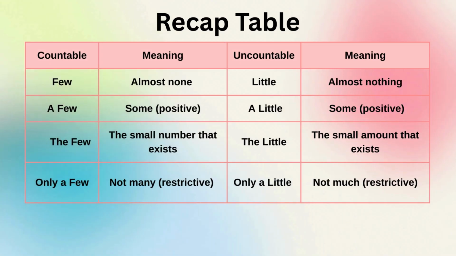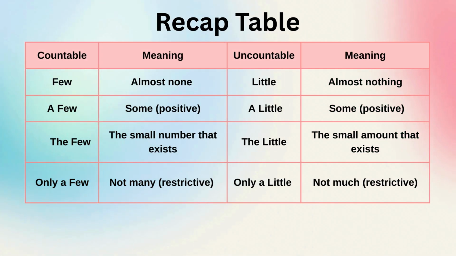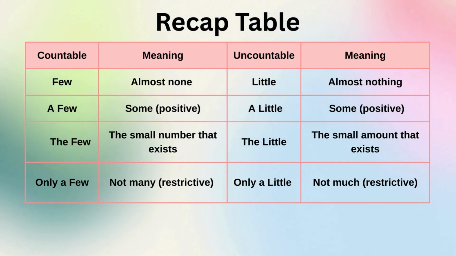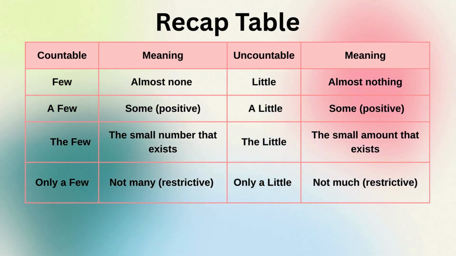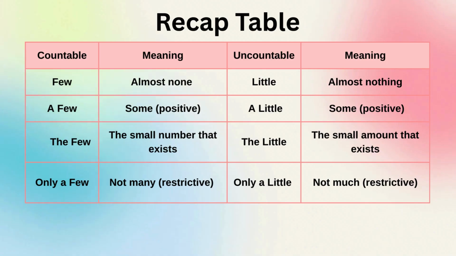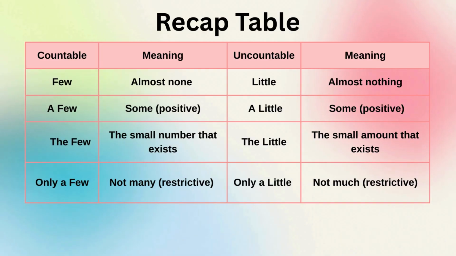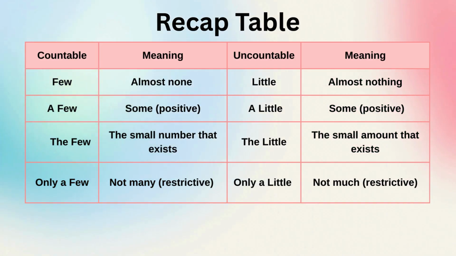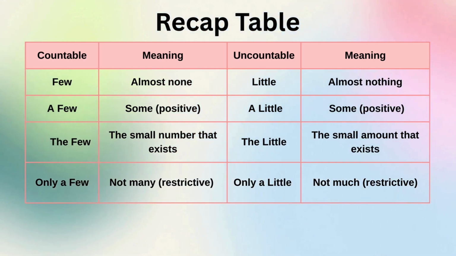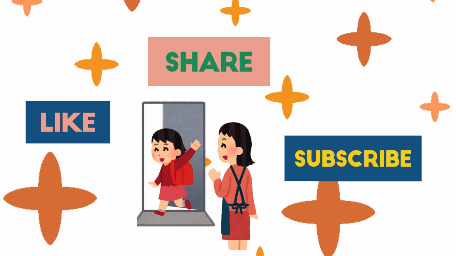Here's a quick recap of everything we've learned. Few, almost none. Little, almost nothing. Both are negative. A few, a little, some, enough, positive. The few, the little, the small number or amount that exists, specific. Only a few, only a little, not many, not much, stressing limitation. So that's all the details about the two quantifiers, few and little.